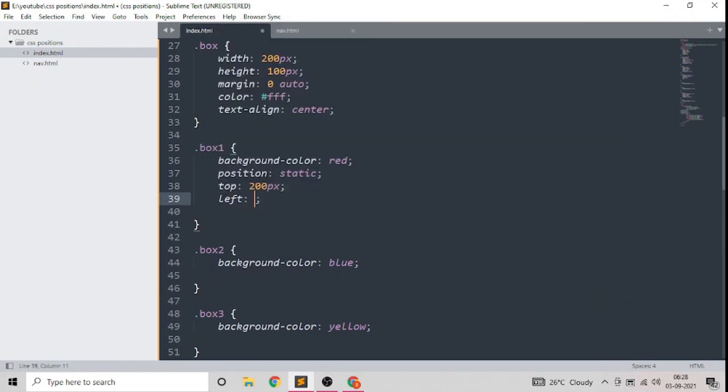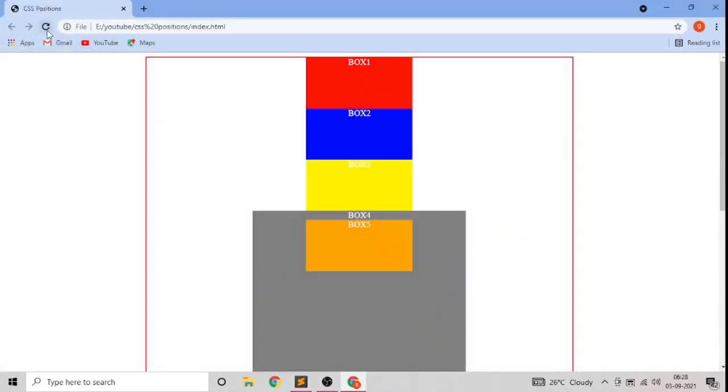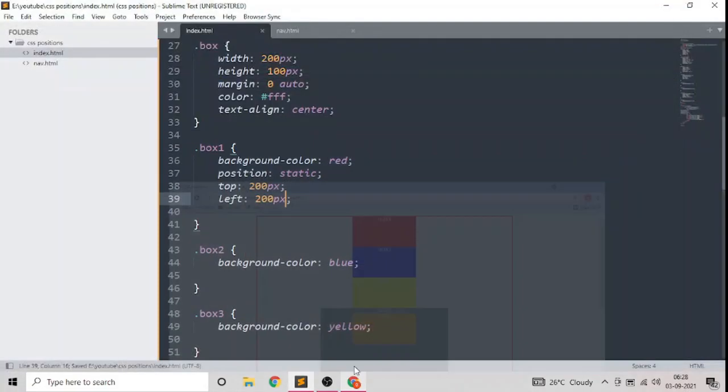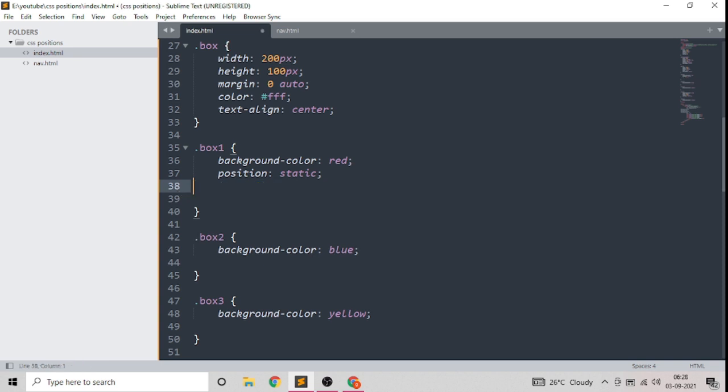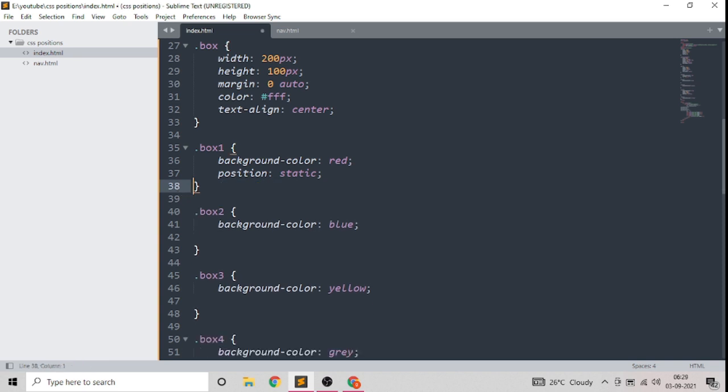If we give it a property of left 200 pixels, take a look, no effect. So static position does not get affected by any of these top, left, right, bottom properties. And basically you rarely use this because this is by default in HTML.